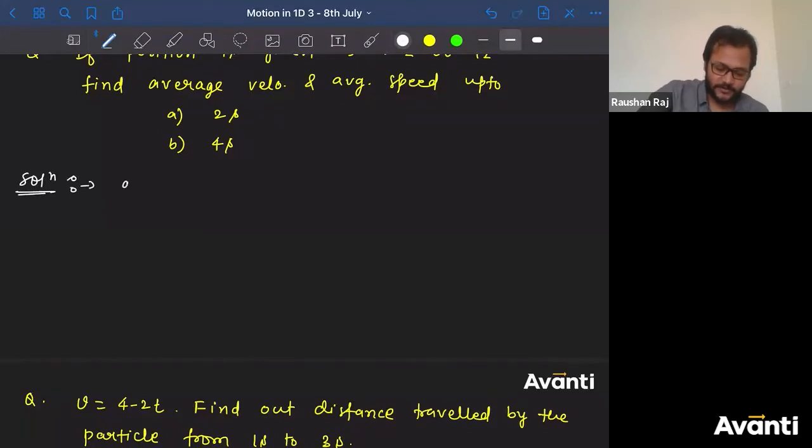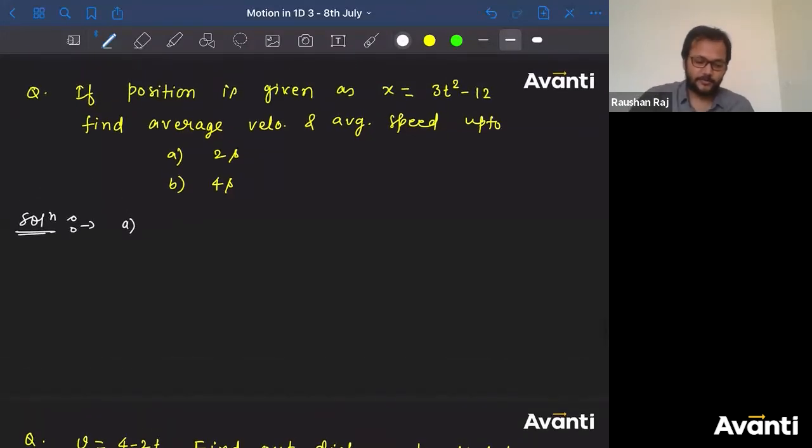First case, let's talk about first case. Find out what is the position xi, that means x at t is equal to 0. बताओ क्या होगा? -12. है ना? -12.